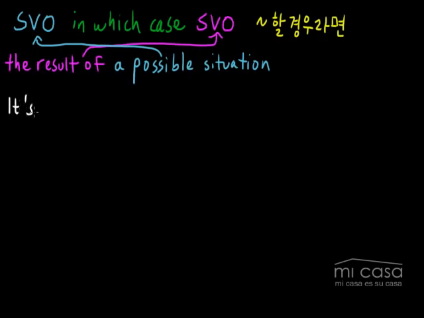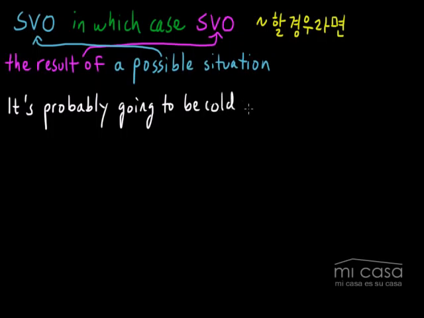It's probably going to be cold in February. It's probably going to be cold in February. Right now it's January and it's freezing. So I'm guessing that it's probably going to be cold in February. This is a possible situation, a possibility.